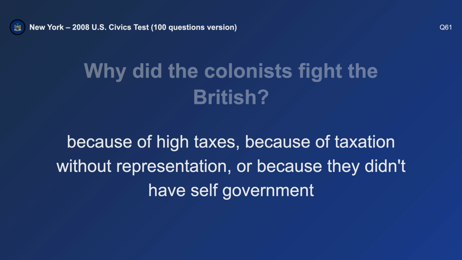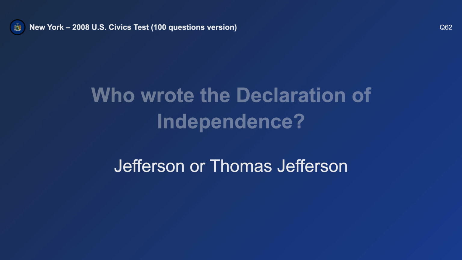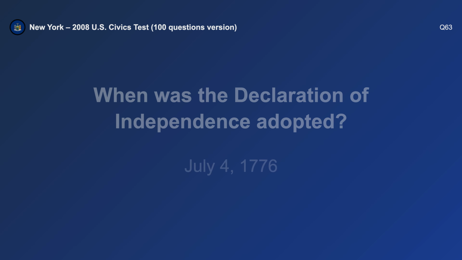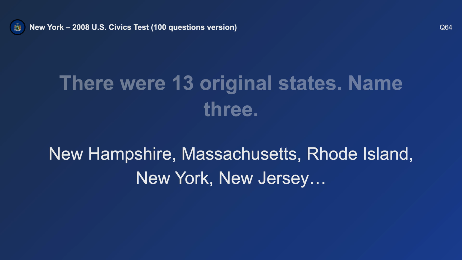Why did the colonists fight the British? Because of high taxes. Who wrote the Declaration of Independence? Thomas Jefferson. When was the Declaration of Independence adopted? July 4th, 1776. There were 13 original states. Name 3. New Hampshire, New York, and New Jersey.